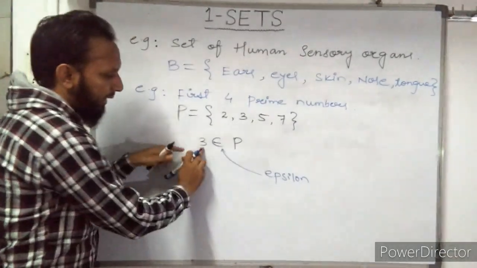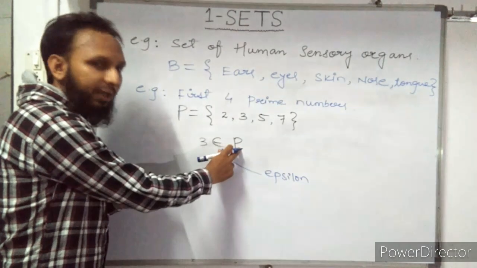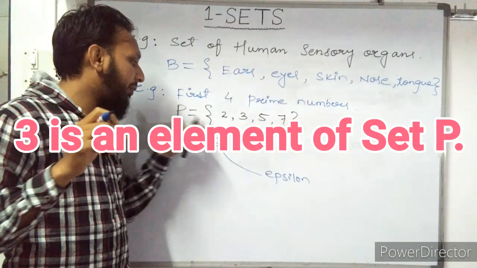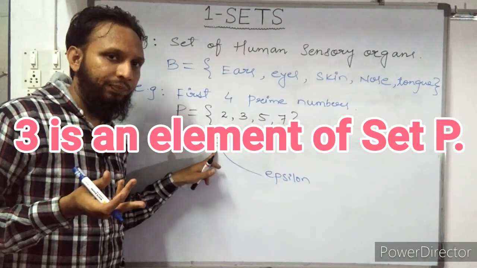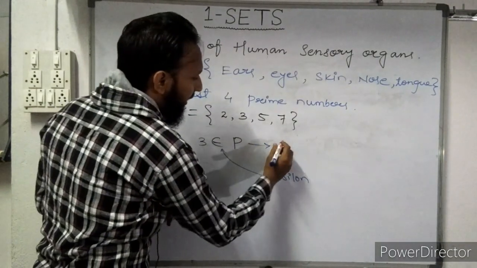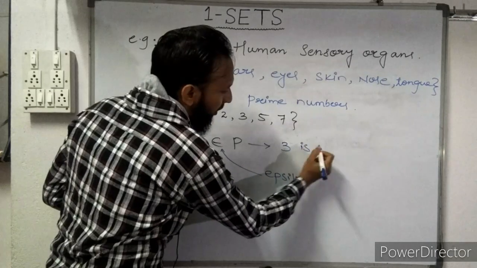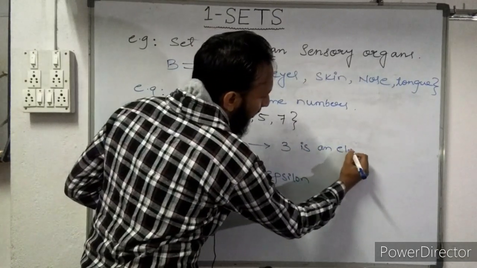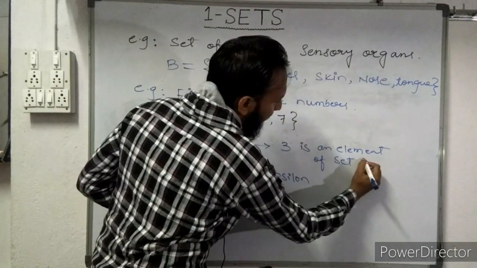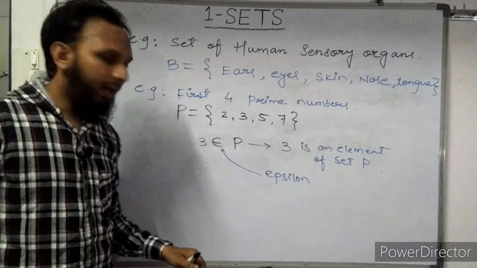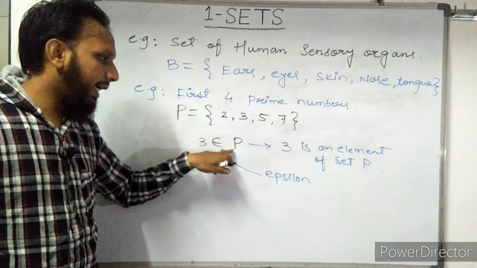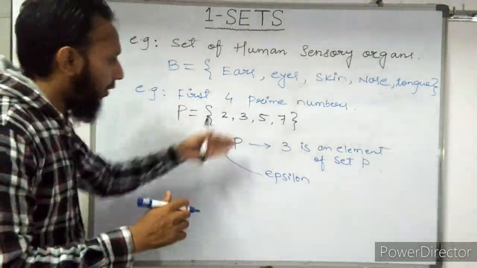How to read this? 3 belongs to P. It means 3 is an element of set P. Means 3 जो है set P का element है. इसका meaning ये हो रहा है. Got it? So मैं लिखकर बताता हूँ इसको. How to write this? 3 is an element of set P.